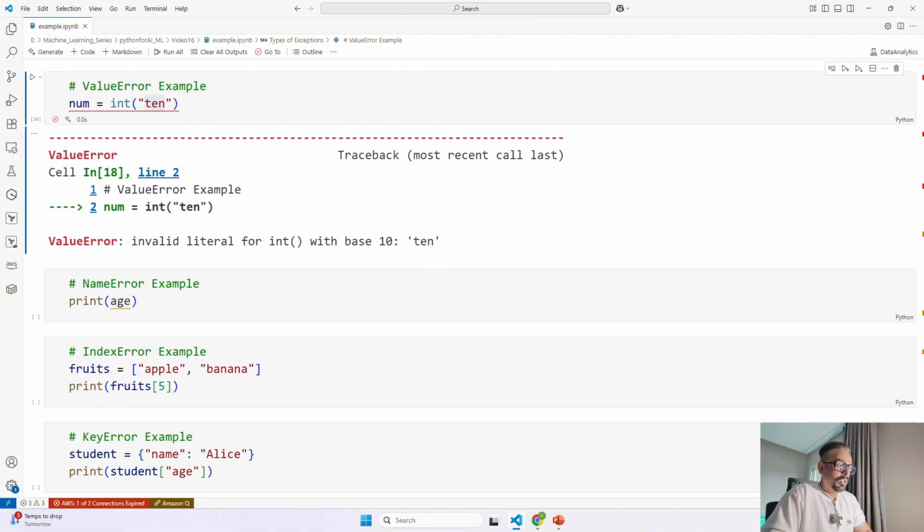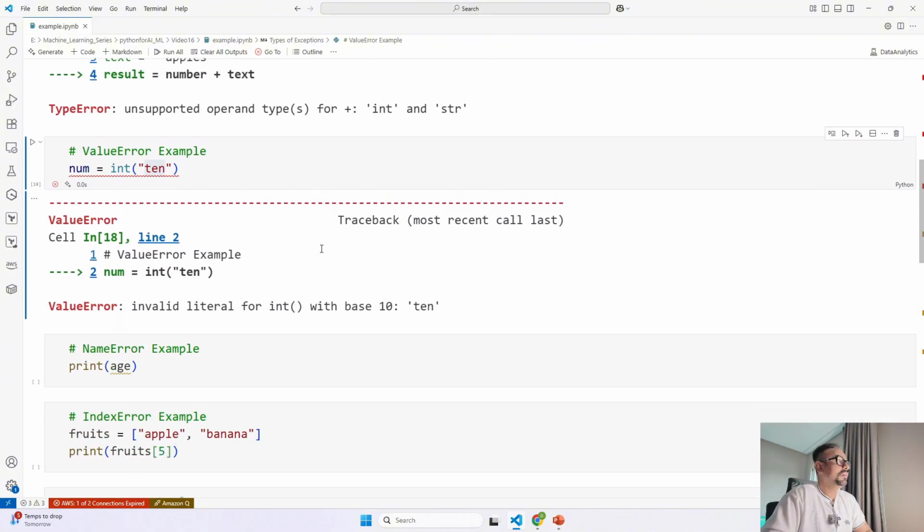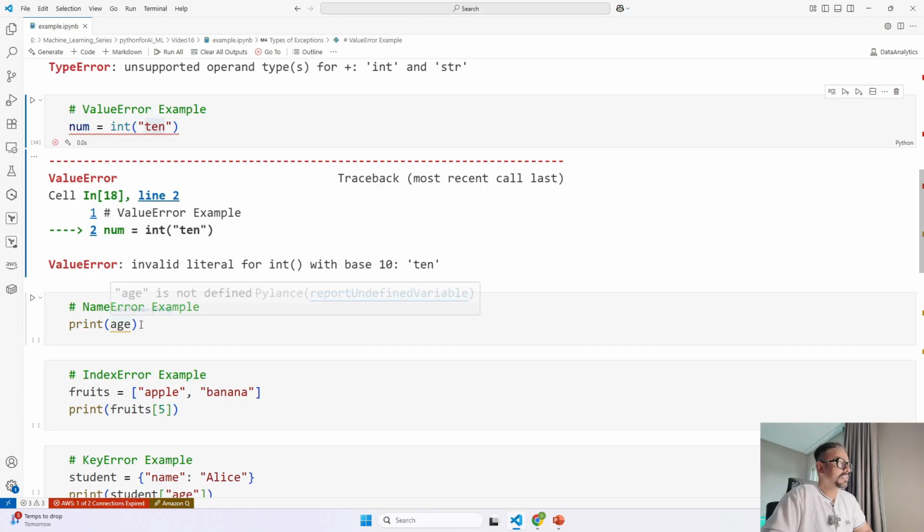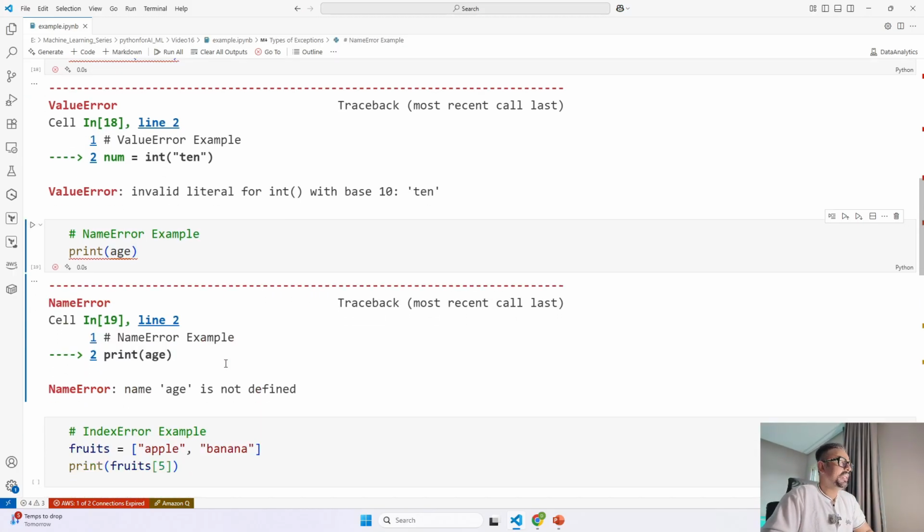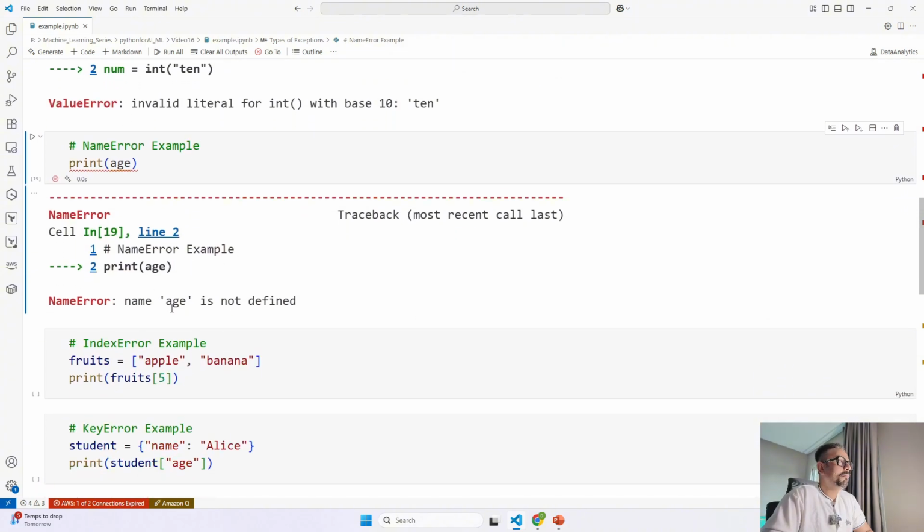Now as part of example 4, what you can see is we are trying to print age that we have never defined in this entire Jupyter notebook. When you try to access some specific variable which has not been created, at that time you are going to get NameError. And this is how it looks: name 'age' is not defined. That's what it's saying. The variable is not defined.